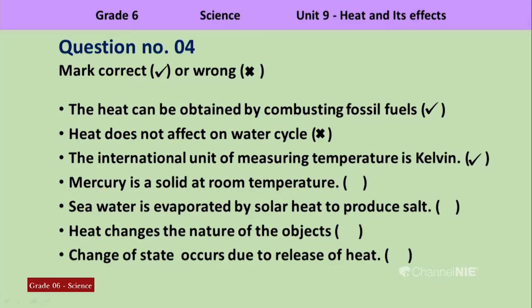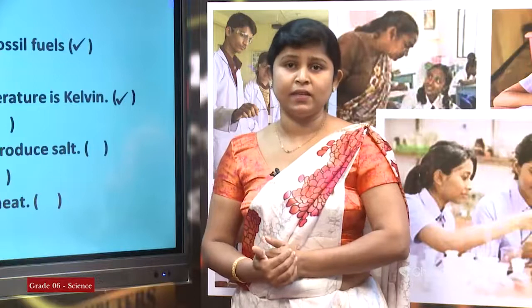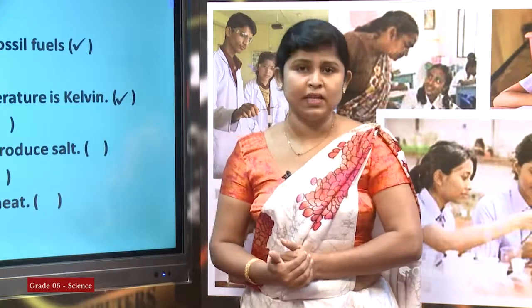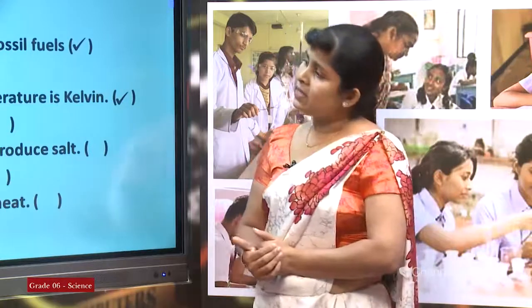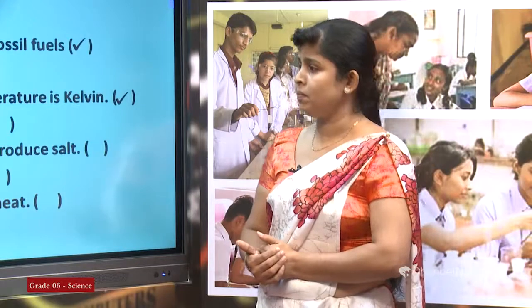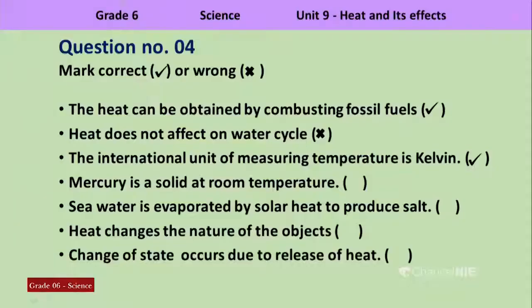Mercury is a solid at room temperature. Right? In an earlier activity, I told you that mercury is the only liquid metal in the world. It is a metal and it has a high density, but it is a liquid. So the statement that mercury is a solid at room temperature is wrong.